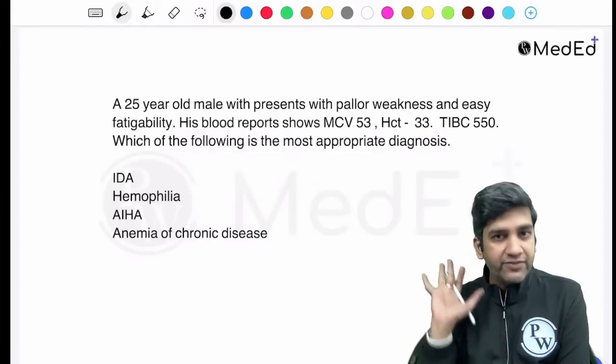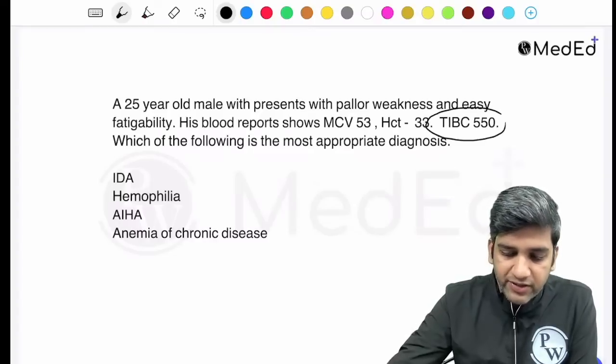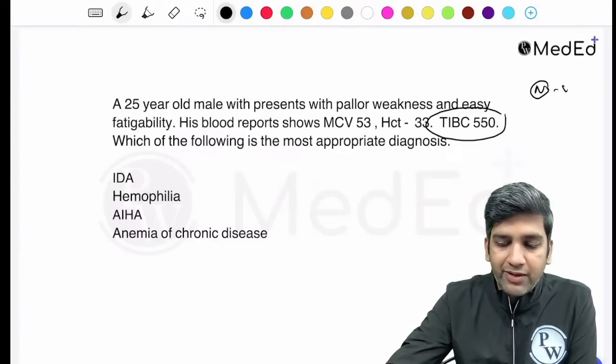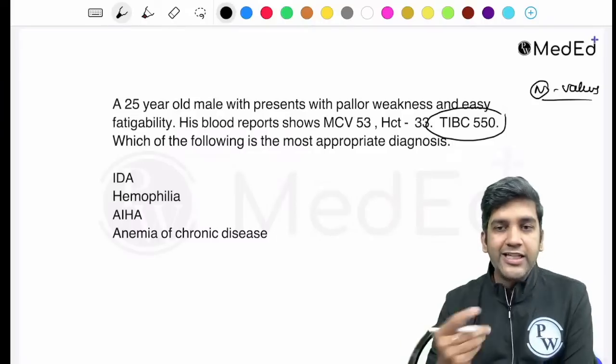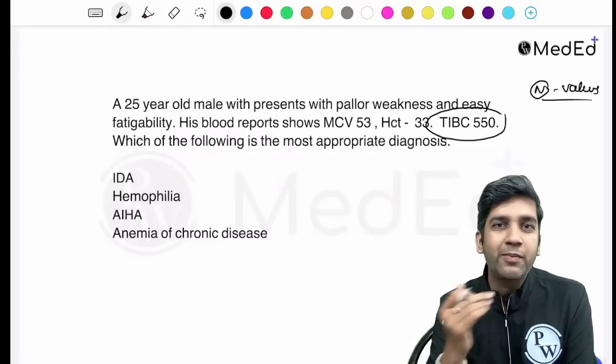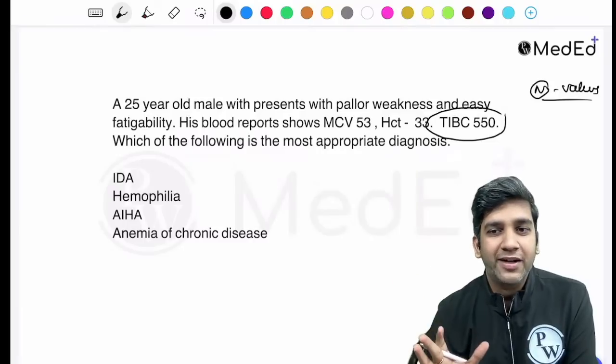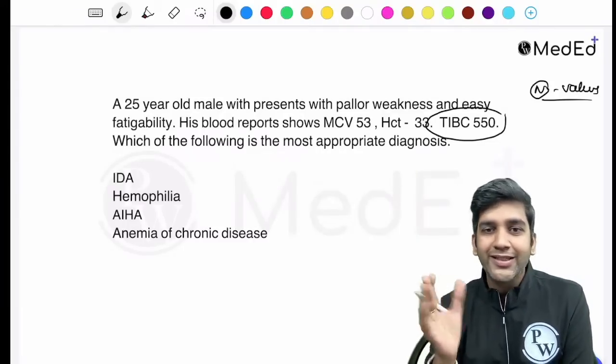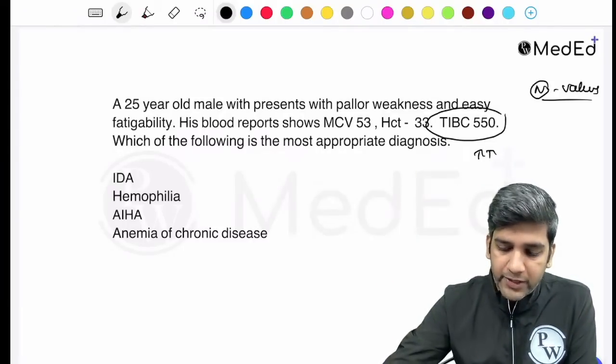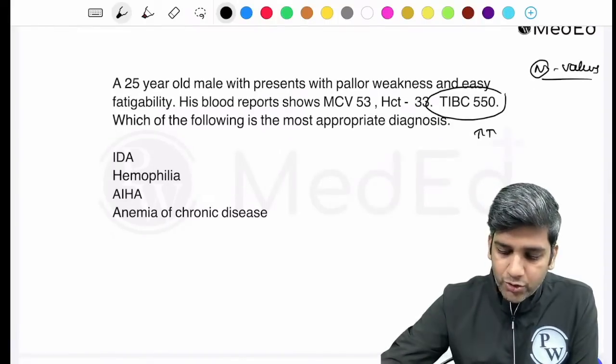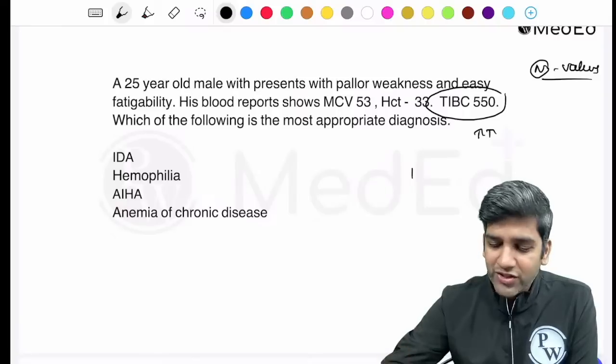Fine. Okay. If this question was there, was TIBC 550? And I was also told that normal values are given, right? At least one thing NB did correctly was not to make us memorize the TIBC value and serum iron value, right? So if a normal value is given, this TIBC is definitely elevated. It's an elevated TIBC. So in iron deficiency anemia, the protocol is very simple.